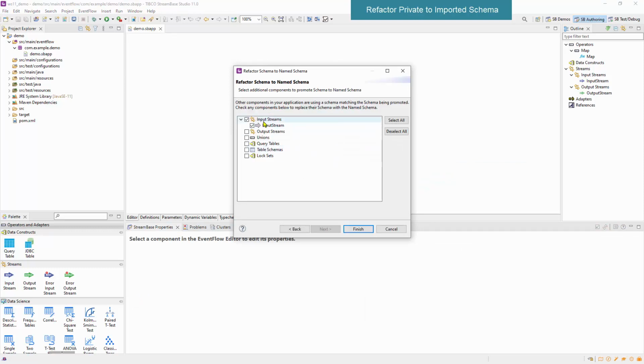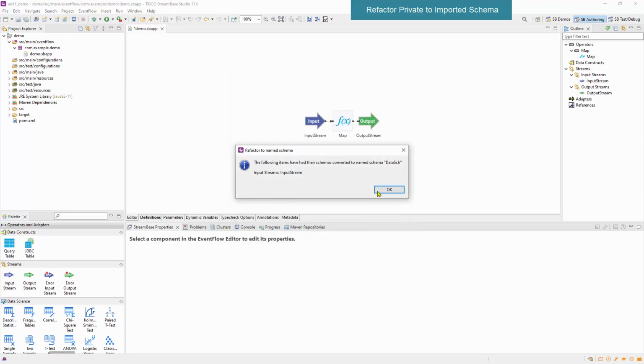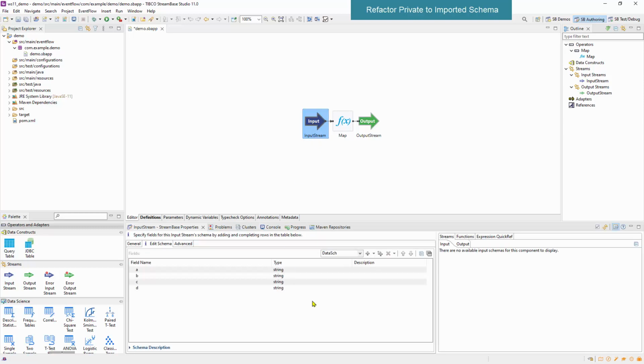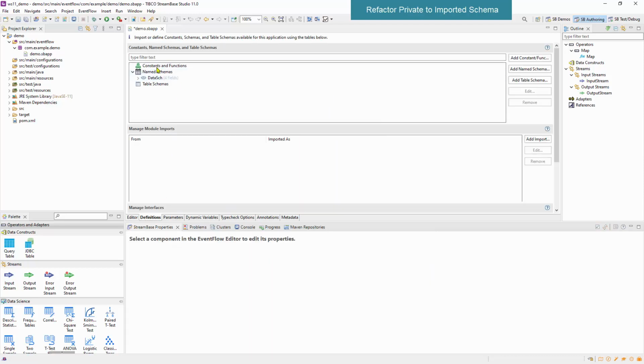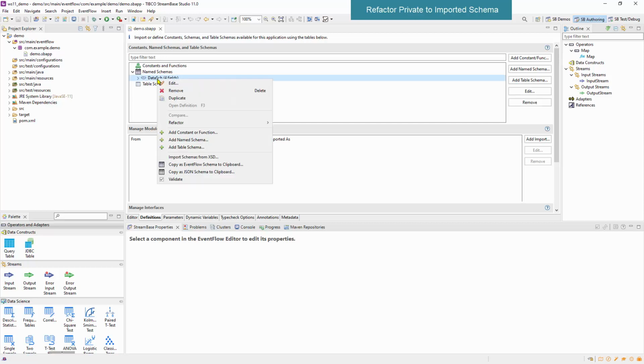The dialog identifies where it is in use and allows you to change those in one refactoring step. Now if we look at this input stream, we have our new named schema. And if we go to the Definitions tab, we have the definition of our named schema. So that's all good. We know from previous work that if you refactor elements into a child module, this definition will get duplicated. So what we want to do is prevent that by turning it into an imported schema. So we right-click on it and choose Refactor Move.